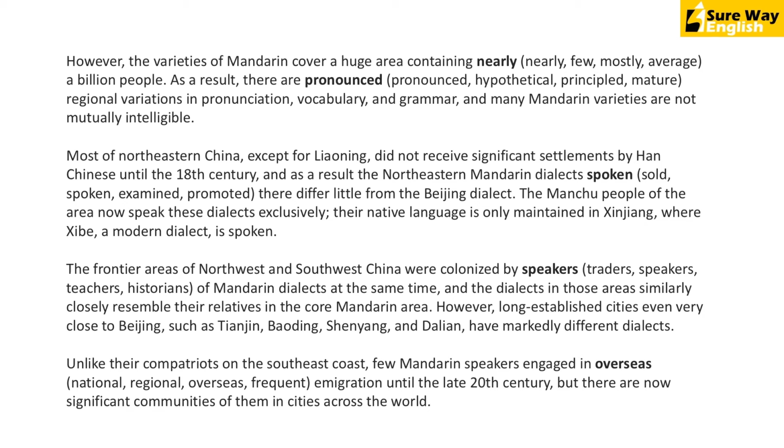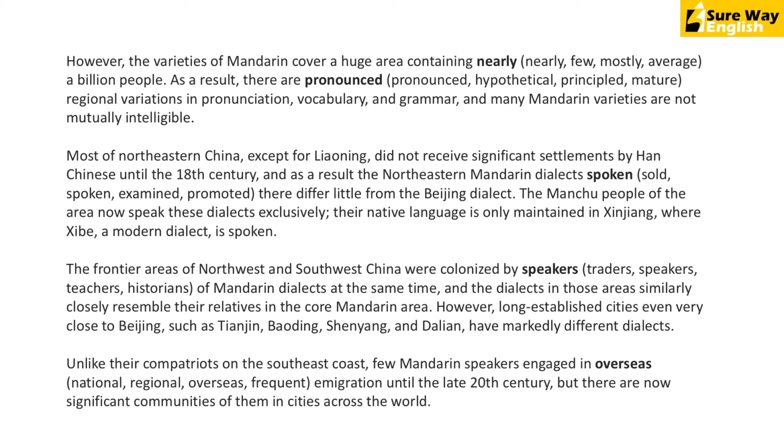The next one, as a result, there are blank regional variations in pronunciation. Now you need to find a word which adds to the regional variations. So something which can tell what kind of regional variations there are, or the degree of regional variations.